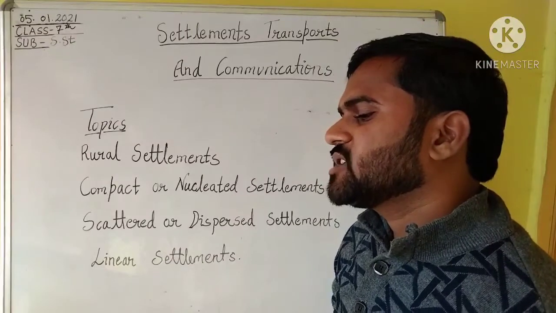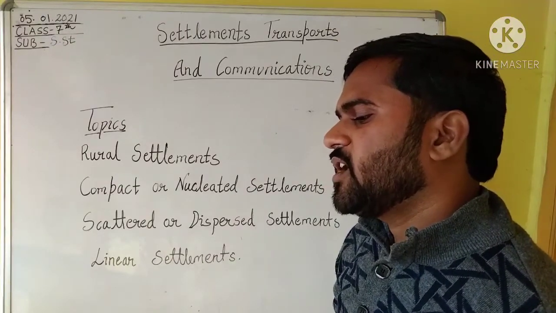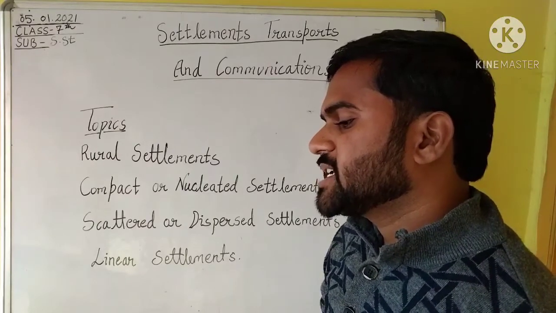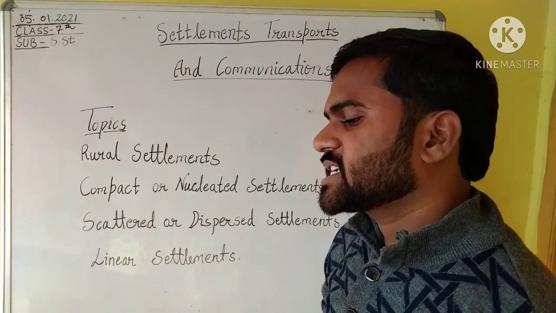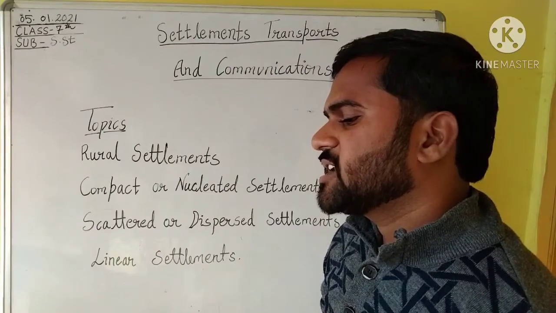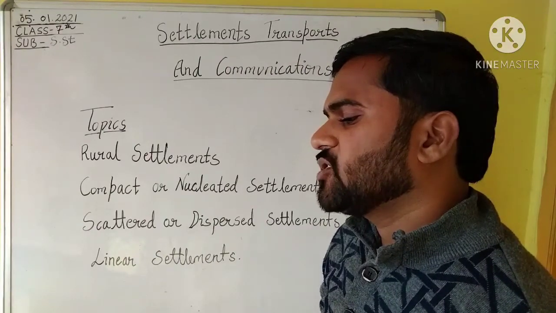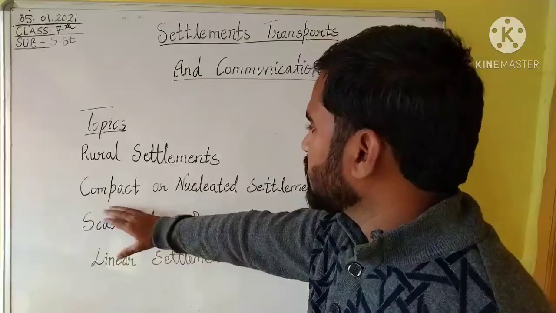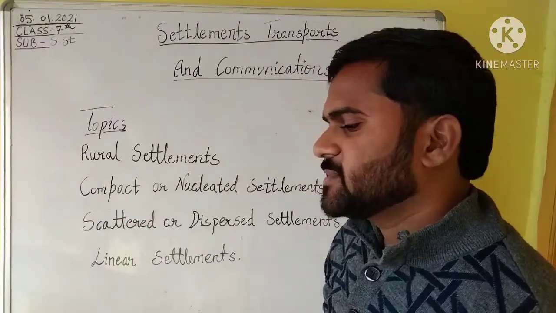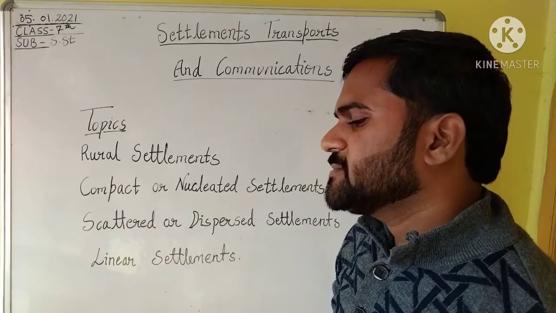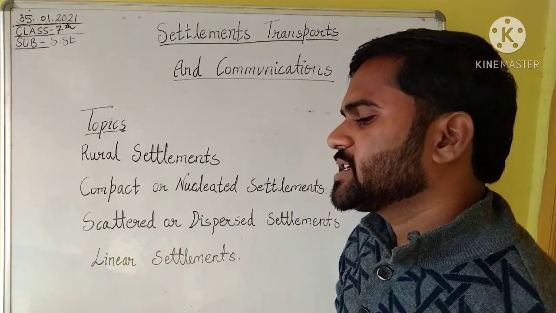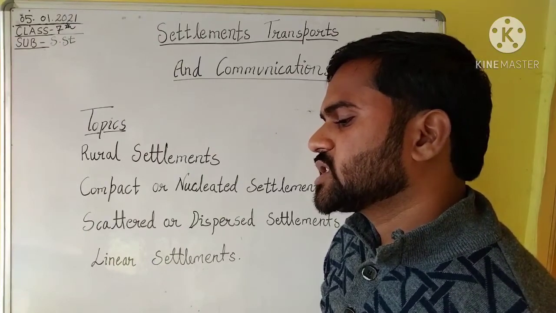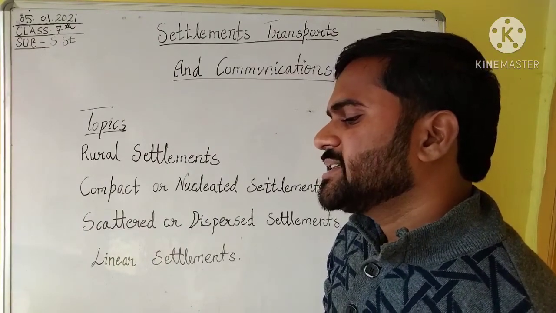Villages are rural settlements where people perform primary activities like agriculture, fishing, mining, animal rearing, forestry, craft work, trading, etc. Rural settlements may vary in size and follow the settlement patterns mentioned below. The next topic is the compact or nucleated settlement. In a compact settlement, houses are built close to each other. They have narrow and winding streets. These settlements are usually found around fertile lands.